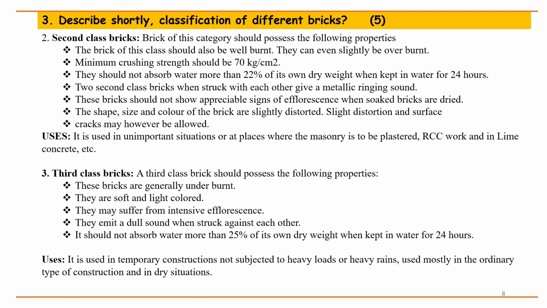3. Third-class bricks. A third-class brick should possess the following properties. These bricks are generally underburnt. They are soft and light-colored. They may suffer from intensive efflorescence. They emit a dull sound when struck against each other. It should not absorb water more than 25% of its own dry weight when kept in water for 24 hours. Uses. It is used in temporary constructions not subjected to heavy loads or heavy rains, used mostly in the ordinary type of construction and in dry situations.